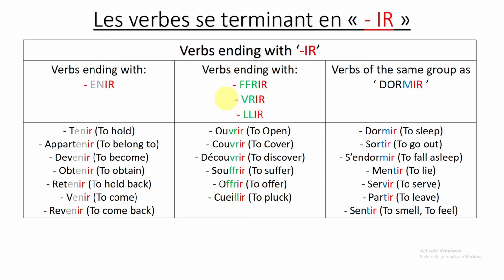So we need to be able to identify them. For the last one, here we have a small problem. We don't have a common ending here. So we'll just call them verbs of the same group as dormir. If you remember, we studied the second group verbs. This is where we can get a little bit confused between this group and the second group verbs. So what do we have to do here?